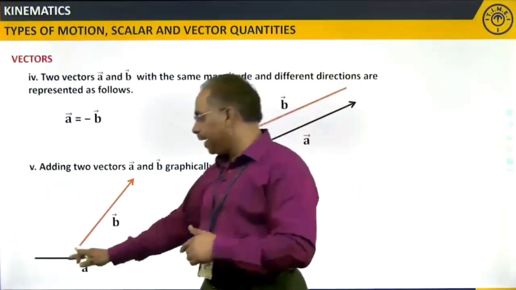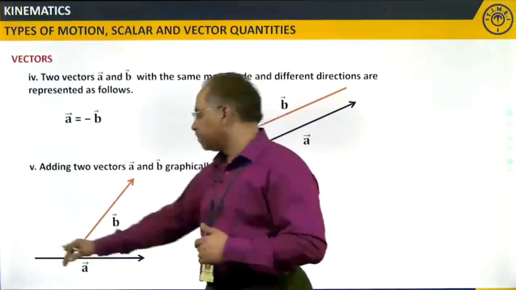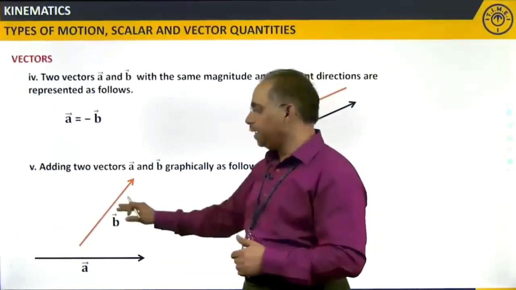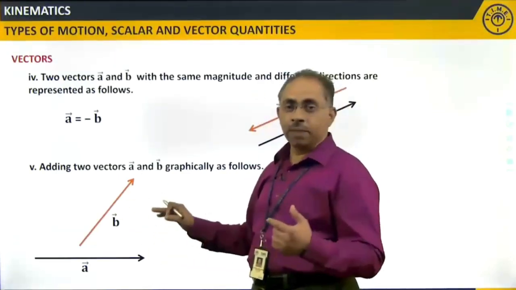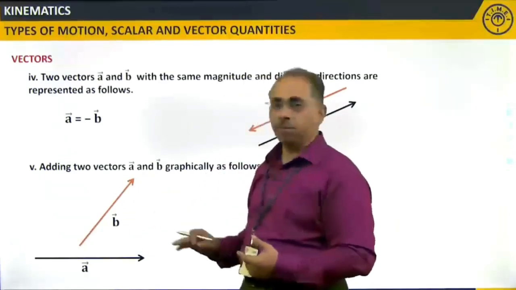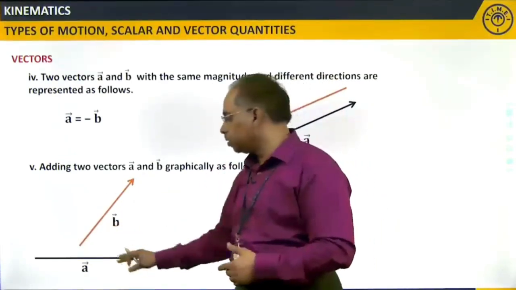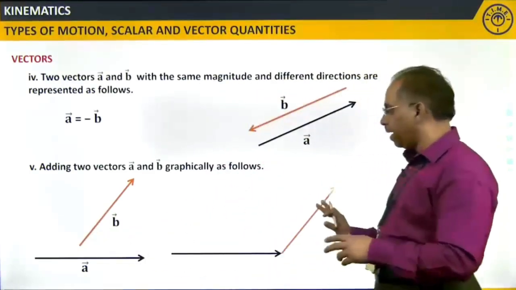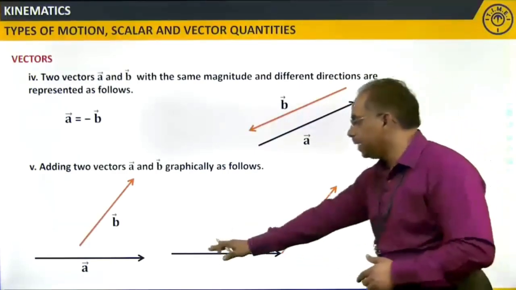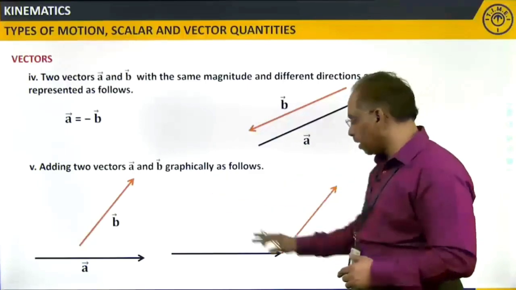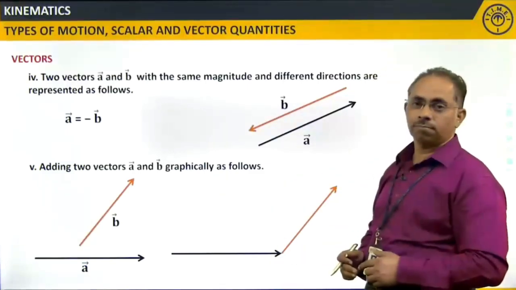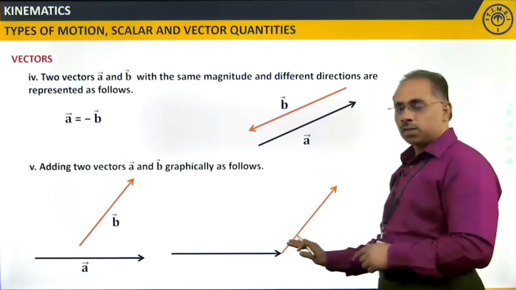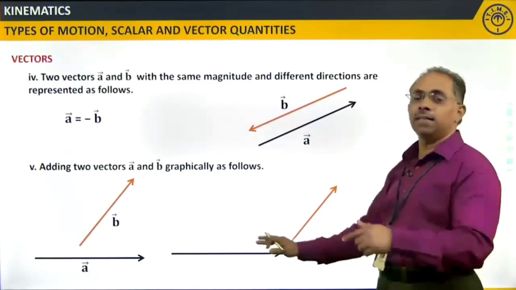If A represents a displacement from this position to this position, and then B represents displacement again from this position to this position, I should match these two. That means I should bring B near to this. I should make an alternate arrangement such that A is in this direction, and B again starts from this position. That means the tail of one vector should coincide with the head of the previous vector.